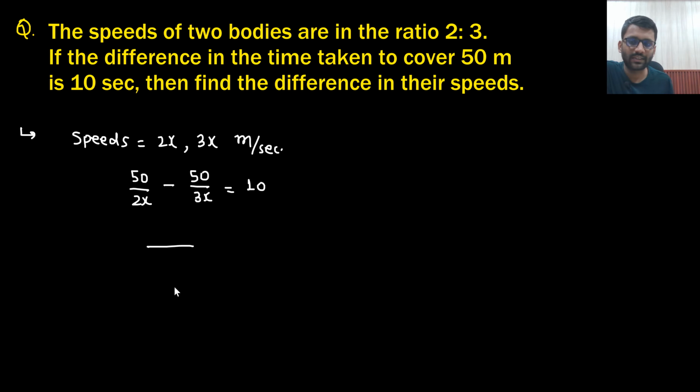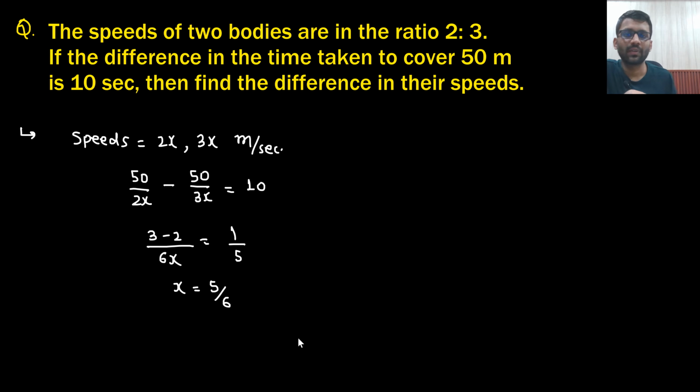50 can go here. What is the LCM of 3x and 2x? LCM of 3x and 2x is 6x. So 3 minus 2 you will get here, and this will be 1 by 5. So x you will get is 5 by 6. Well and good. X you will get is 5 by 6.